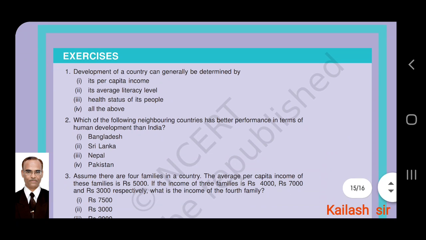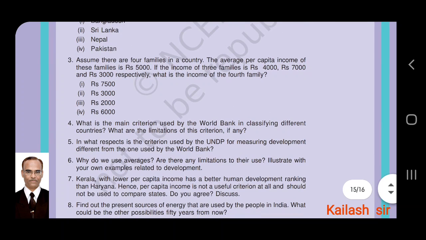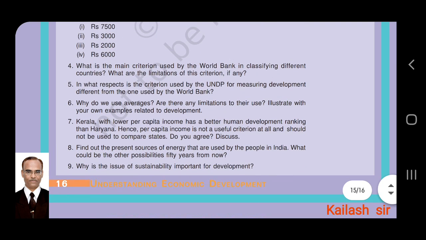Exercise is given. Development of a country can generally be determined by... MCQs are there. Which one of the following neighboring countries has better performance in terms of human development than India? Third, assume there are 4 families in a country. The average per capita income of these families is rupees 5,000. If the income of 3 families is rupees 4,000, 7,000 and 3,000 respectively, what is the income of the 4th family? Now some questions are there.